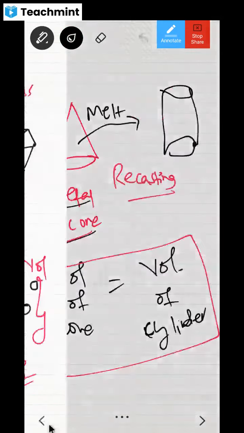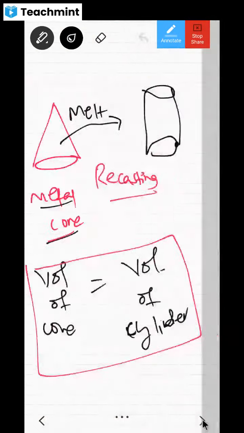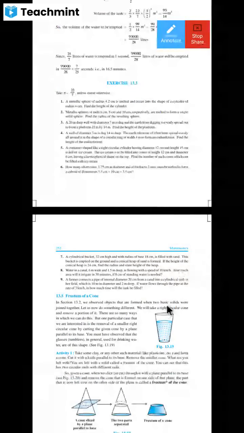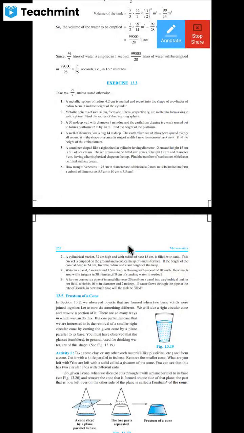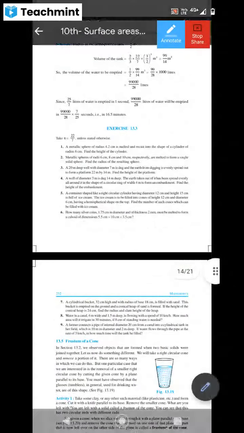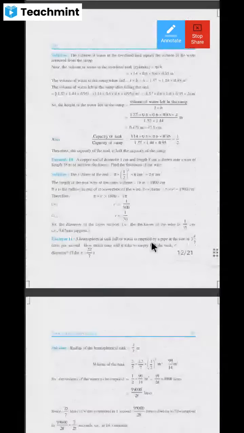Now, based on this concept of recasting, the same concept is there in the third exercise. So don't you feel excited to solve these third exercise problems with the input I have given? At least you should try. Until you get it, you try it. Anyhow, I am there to solve your doubts from the second exercise and third exercise in the upcoming classes.